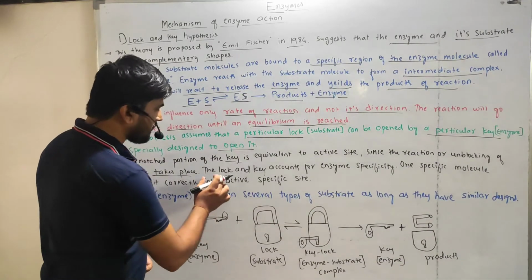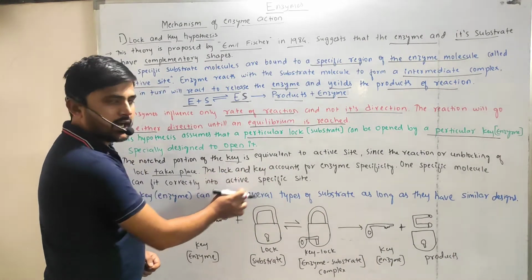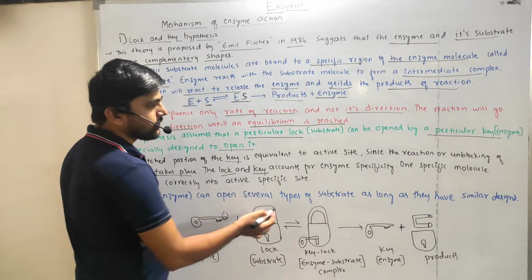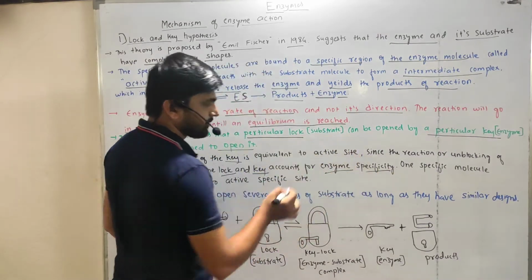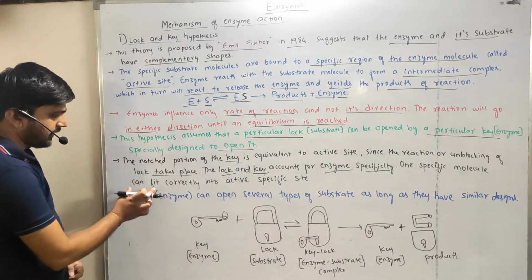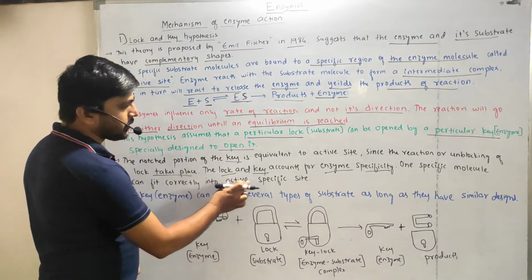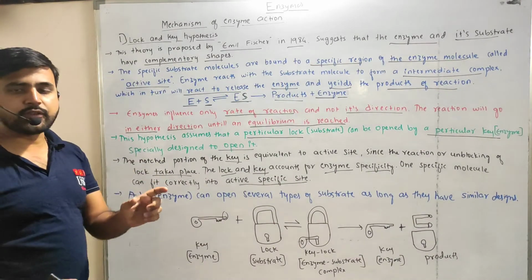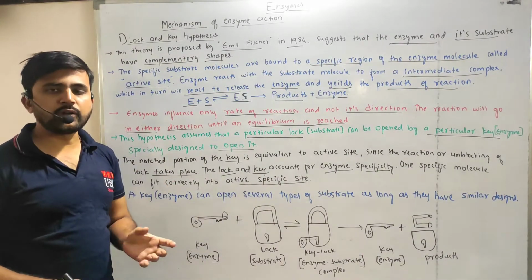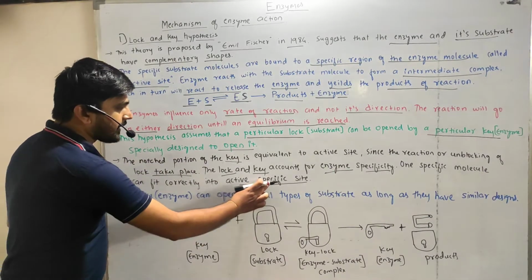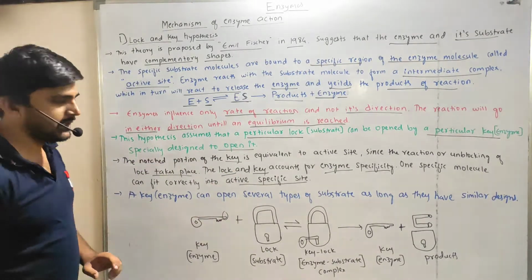The lock and key hypothesis accounts for enzyme specificity. Only one specific molecule can fit into the specific active site of an enzyme.